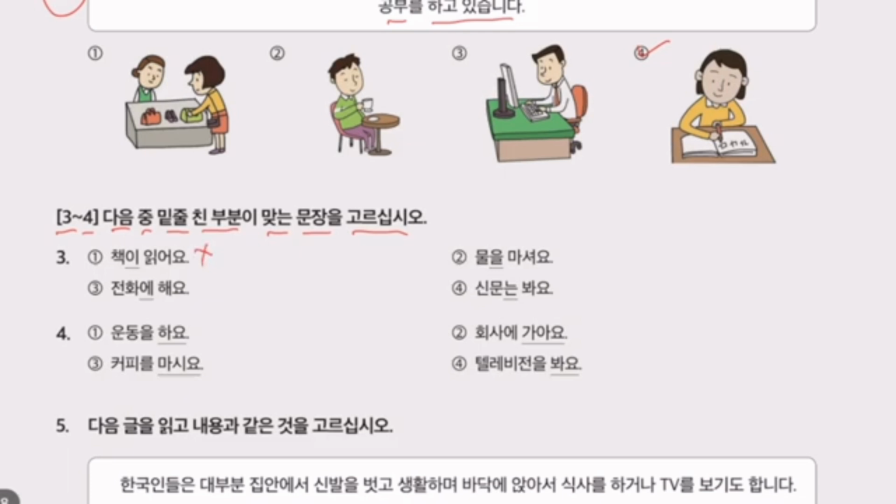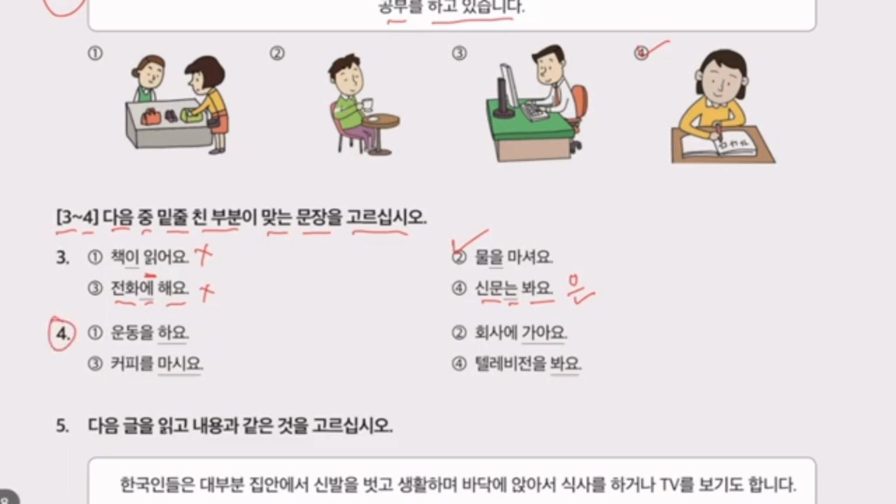Number 2. Mureul masyeoyo. This is correct. Mureul masyeoyo is drinking water. Number 3. Jeonhwa-a hayo. This is wrong because of the a. Number 4. Sinmun-an pa-yo. If there is sinmun-eul, then it is correct. This is wrong. So our answer is number 2.